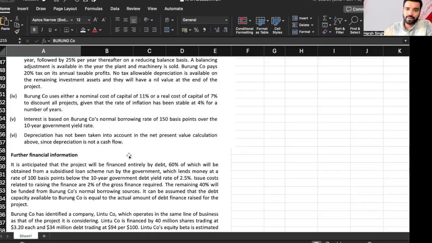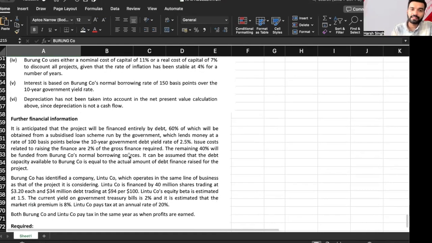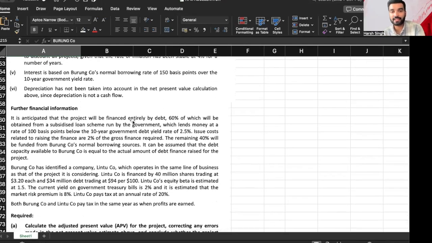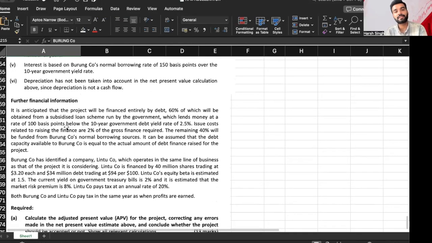Interest is given as 150 basis points over a 10% government yield rate. It is anticipated that the project will be financed entirely by debt, 60% of which will be obtained from a subsidized loan scheme run by the government, which lends money at a rate of 100 basis points below the 10-year government debt yield rate of 2.5. So at what percent? 2.5 minus 0.1. Ah, it's 100 basis points, so 1.